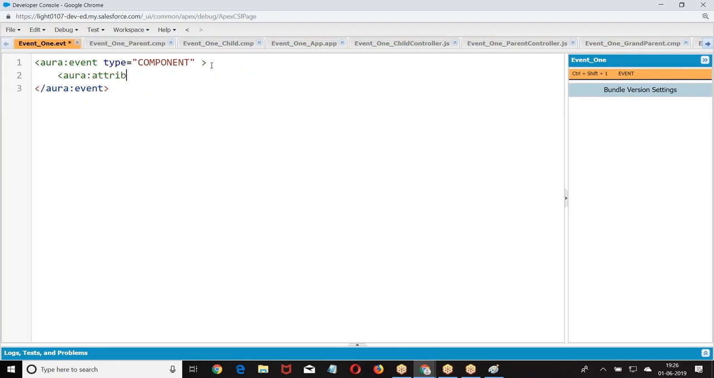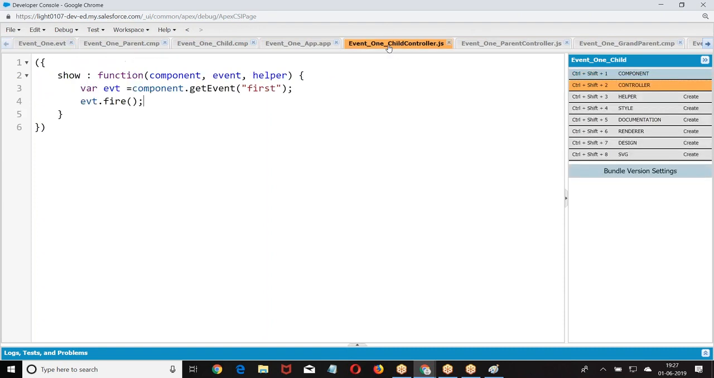When you want to pass data between the components, the event will have an attribute. Attribute name EMP name, type equal to. Now, when you are firing an event, you want to fire the event by passing some data. Previously, in the earlier example, we had no data. Now you also want to pass the data.